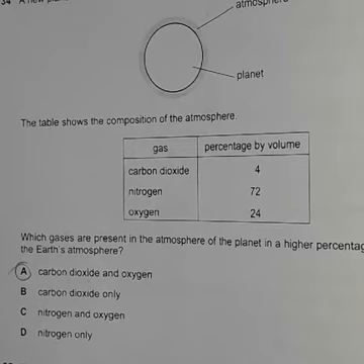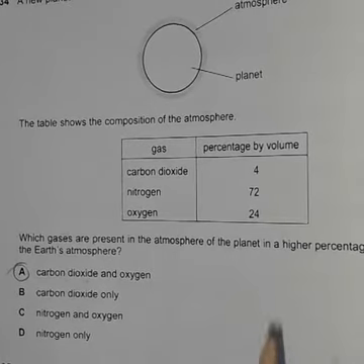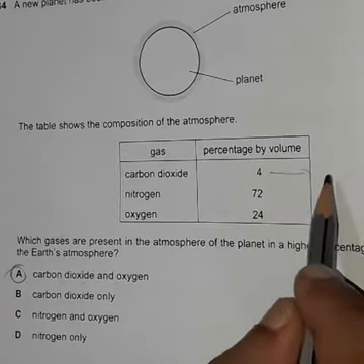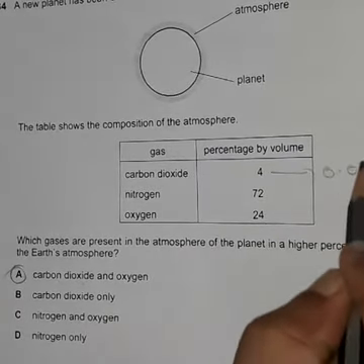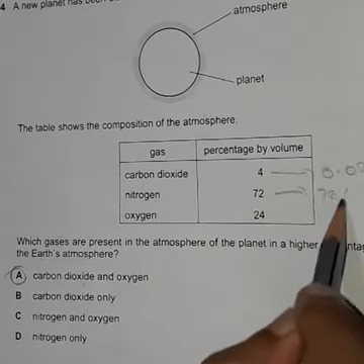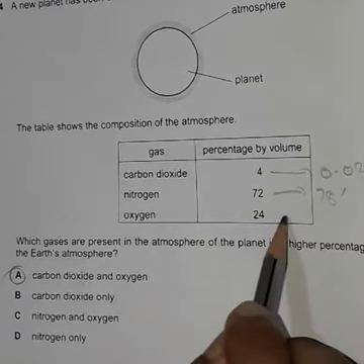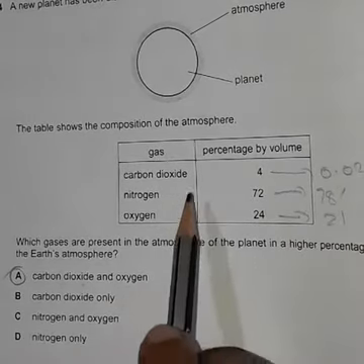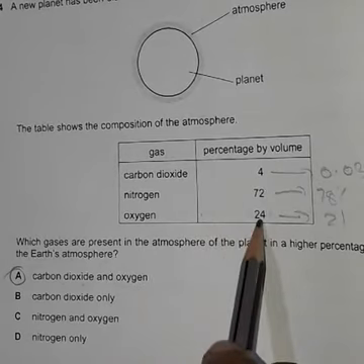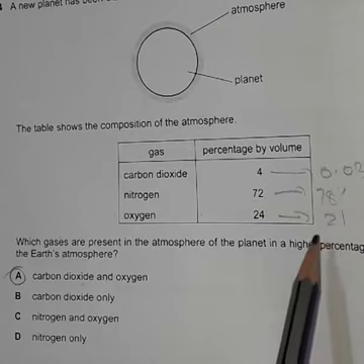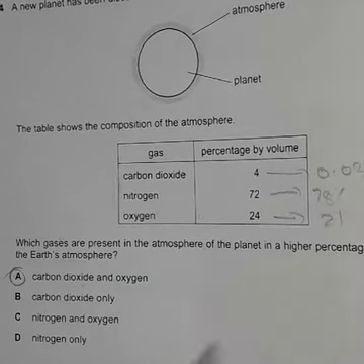In Earth's atmosphere, carbon dioxide is 0.03 percent, nitrogen is 78 percent, and oxygen is 21 percent. So on this new planet, oxygen and carbon dioxide are higher than in Earth's atmosphere.